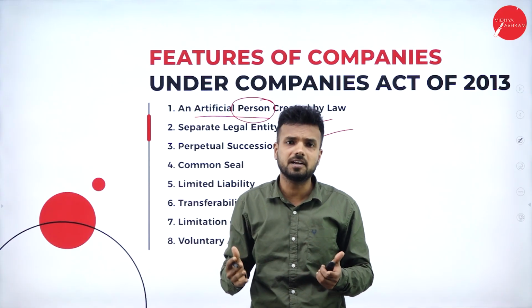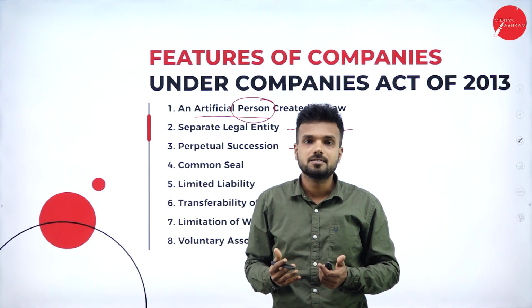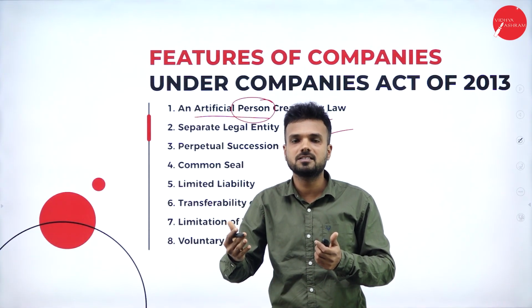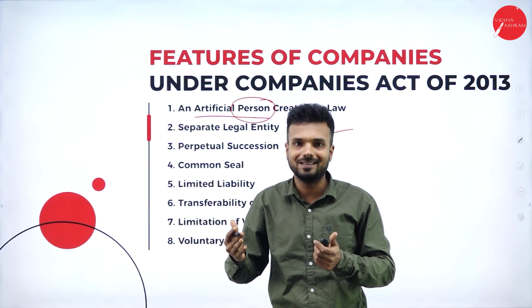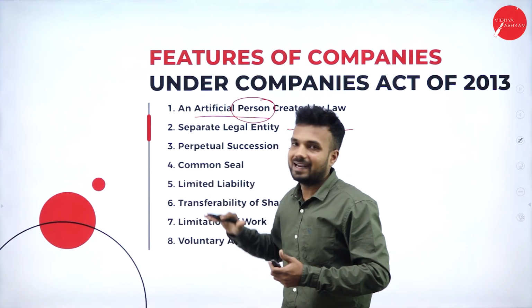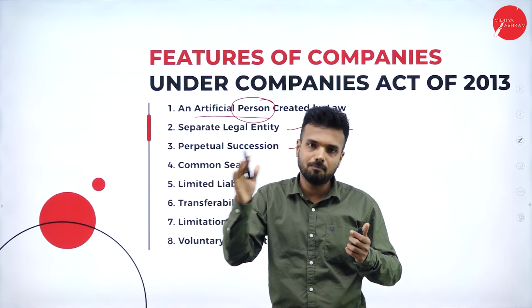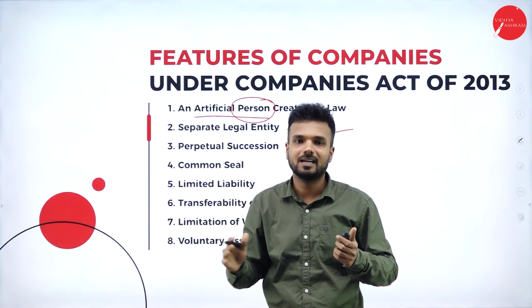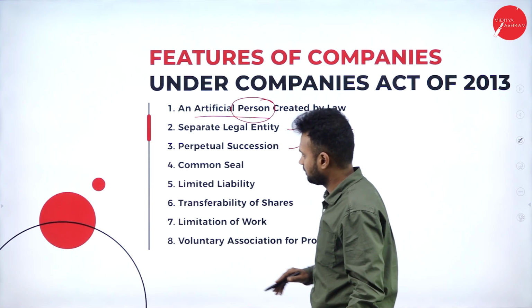Best example is the Tata company. Ratan Tata has expired, but still today the Tata group of companies is making a huge profit. It is running its operations in a very smooth manner. Why? Because of this characteristic. The men may come, the men may go, but it does not affect the operations of the company. That we call a perpetual succession.